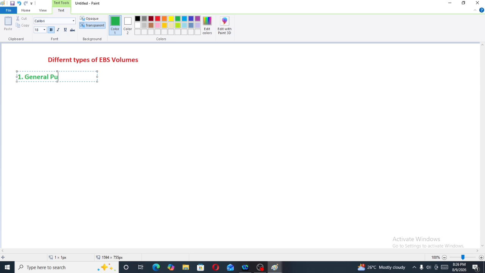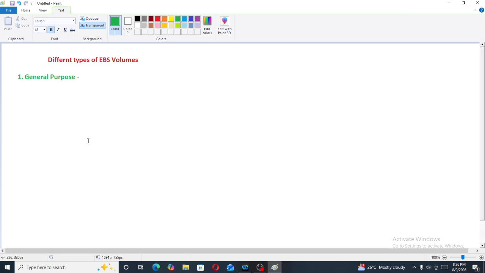Now what is general purpose? There are different types of EBS volume. First is general purpose, and in general purpose we have two types, GP2 and GP3.